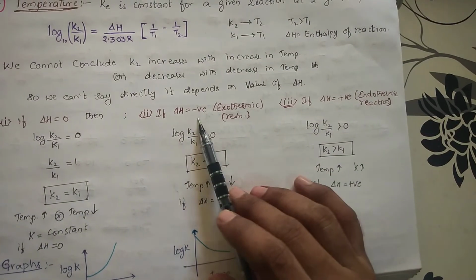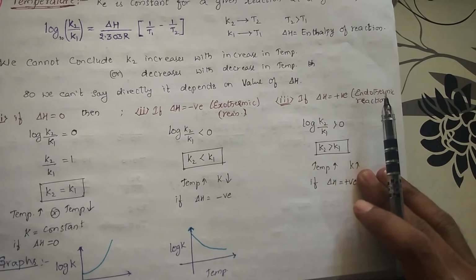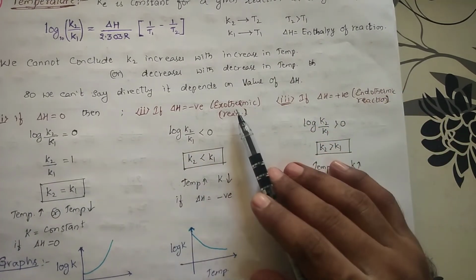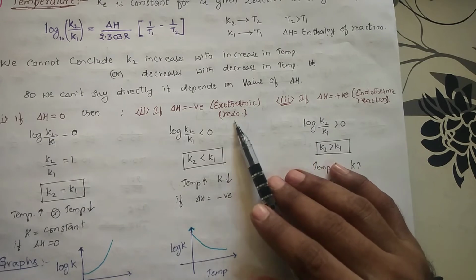Now let us take one more condition. If delta H is negative, it means the energy is liberated. Then those types of reactions are called exothermic reactions.